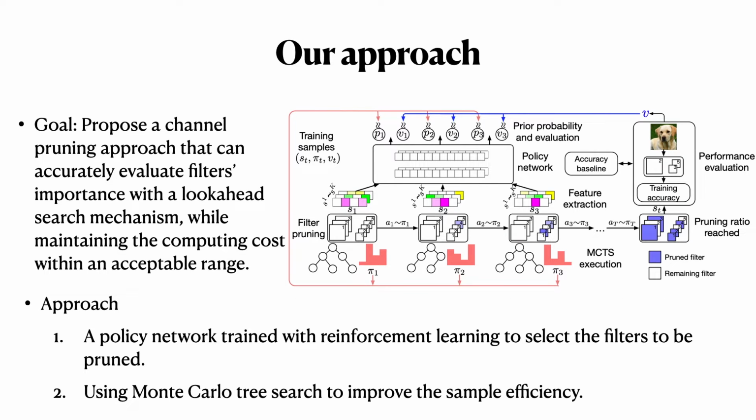With the above concerns, we propose a novel channel pruning approach with look-ahead search-guided reinforcement learning. We train a neural network with reinforcement learning that learns to prune a sequence of filters and maximize the performance of the slim network. We also implemented a look-ahead mechanism with Monte Carlo tree search, which can improve the sample efficiency of the RL training process.